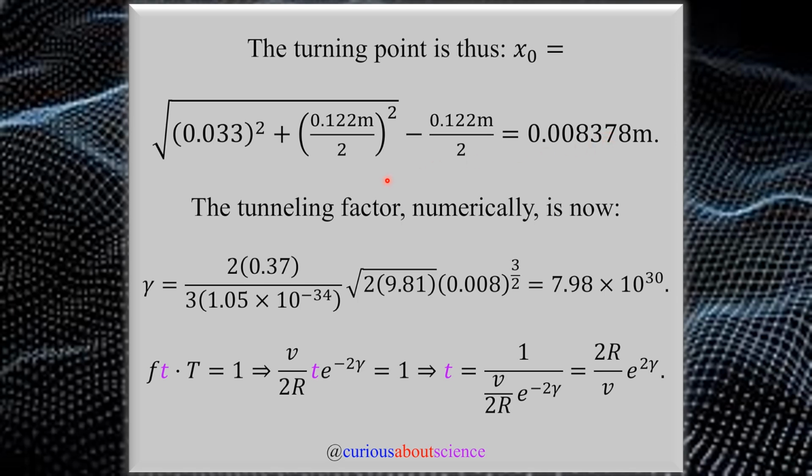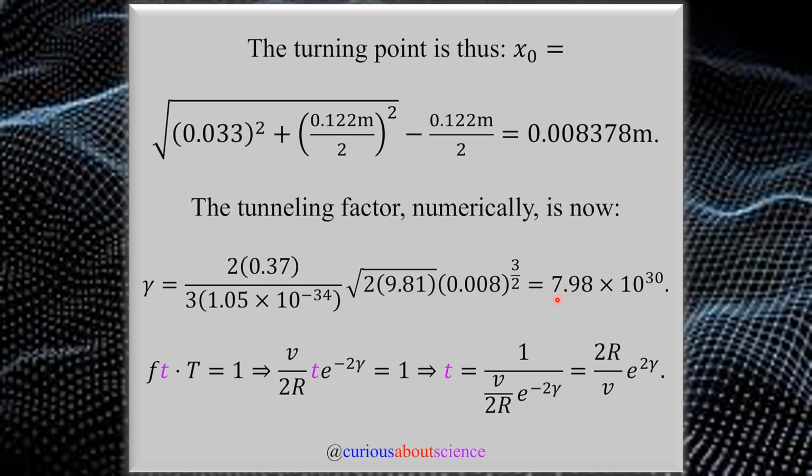And so the tunneling factor numerically is now, well, we have 2 times the mass in kilograms over 3 times reduced Planck's constant. And notice that we're dividing by a negative 34, so that's going to turn this into a big old number. 2 times g, and then we have the x0 value here, of course kind of truncated to save space, but the calculator used all the values to the 3/2 power.